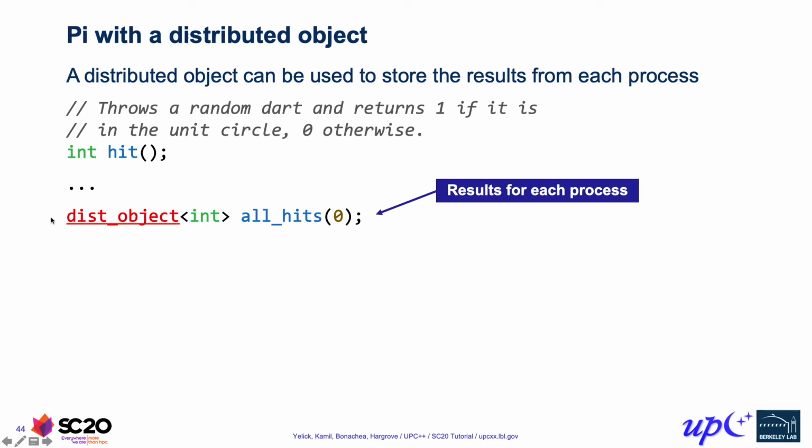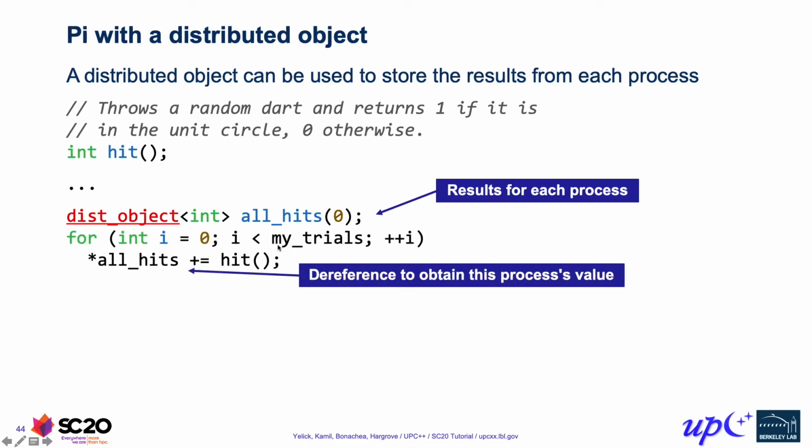So what we can do is have a counter for each process represented through a distributed object, and that counter is an int type. A reminder that this distributed object has a local representative on each process, and so we're initially setting that local representative to 0. And then on each process we can execute our trials independently and just increment the local counter based on how many of those give us something that lands inside the unit circle. The way we obtain the local representative of a distributed object is to dereference it.